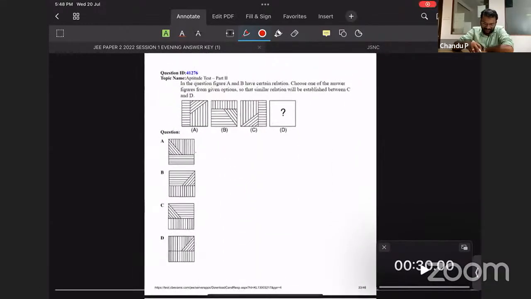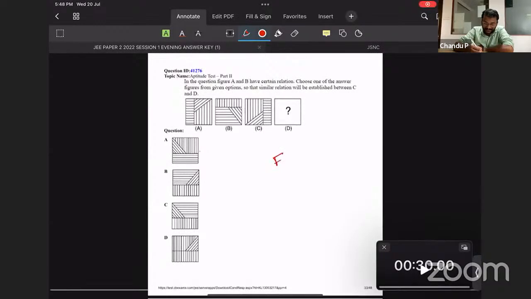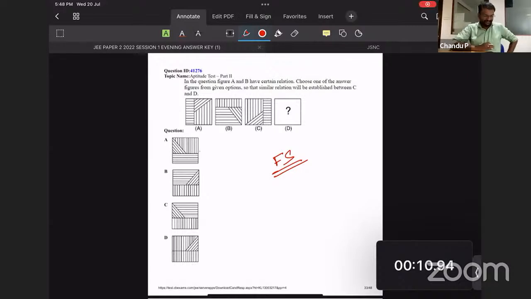Next is one more question from figure series. This year, one question was asked earlier, and here is one more, so 2 questions from figure series. Last year there was only 1 question. Earlier they used to ask 2, 3 questions. This time they introduced 2 questions. This is the second one. Figure series, but the logic remains the same. Simply rotation. The logic remains the same here.